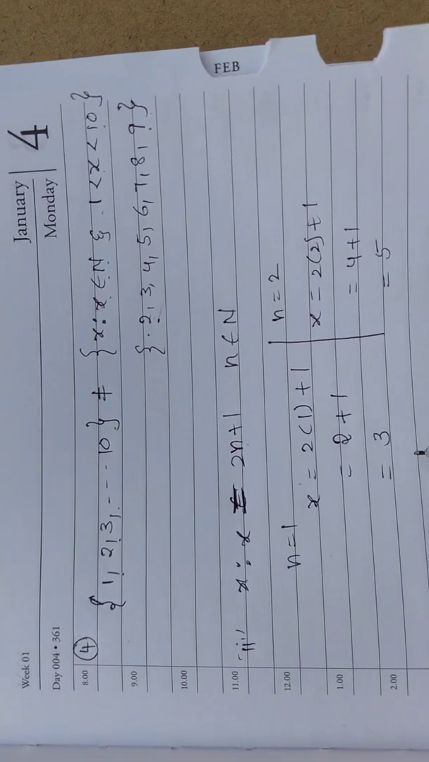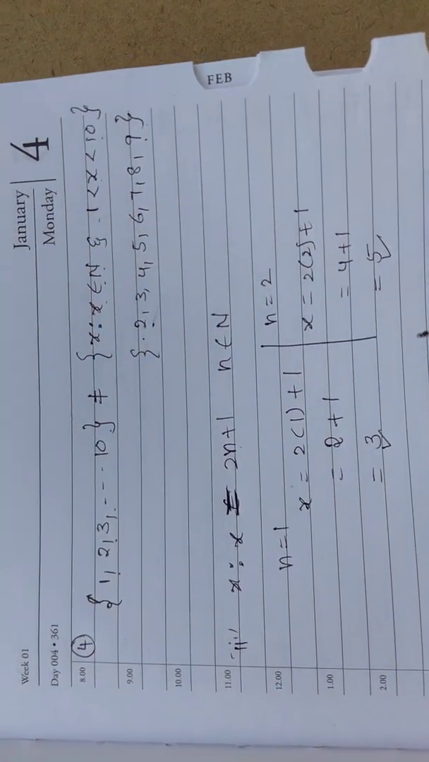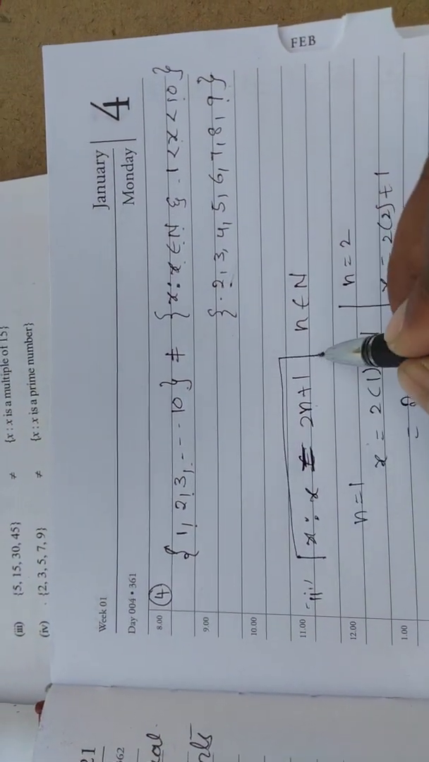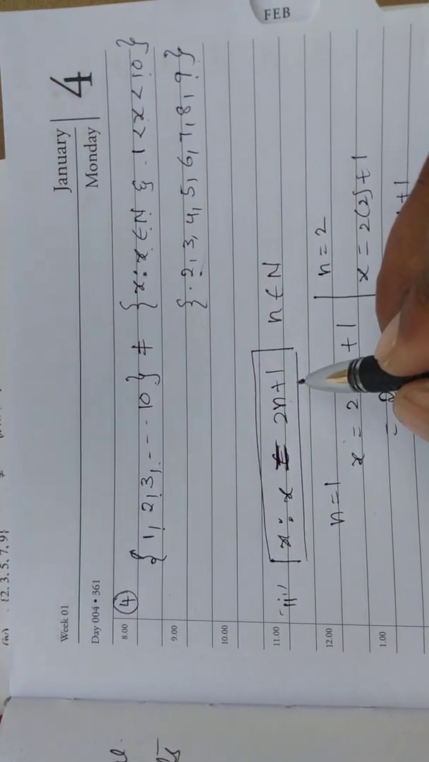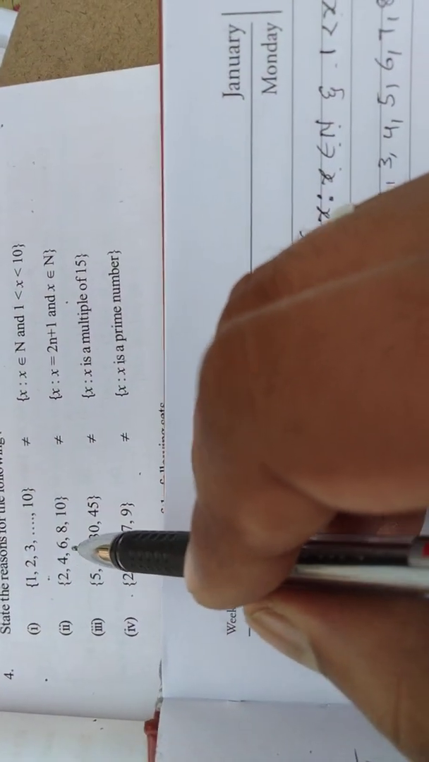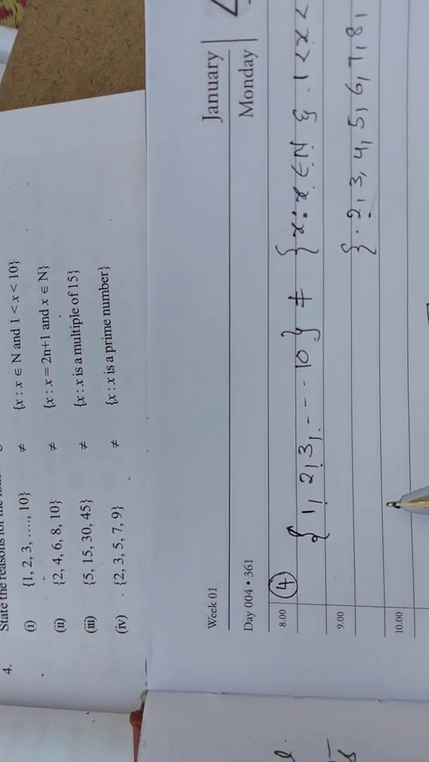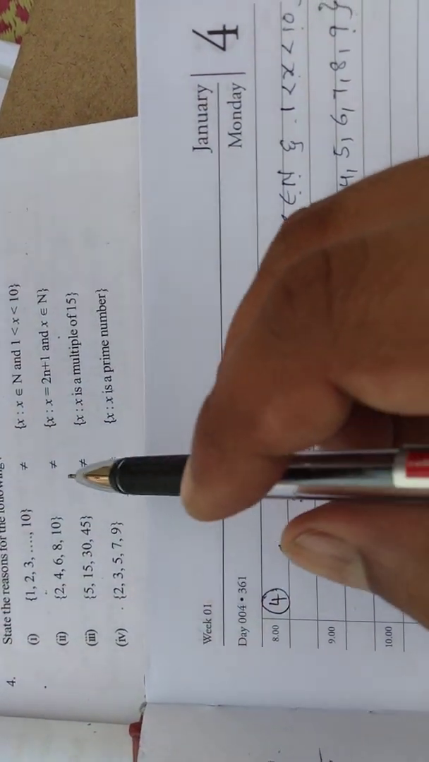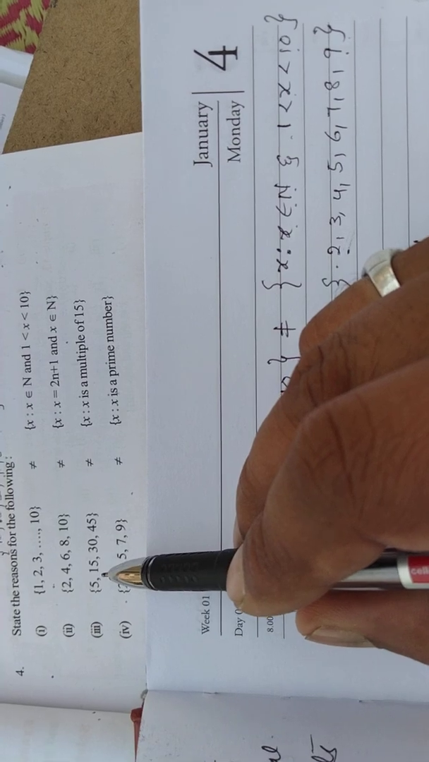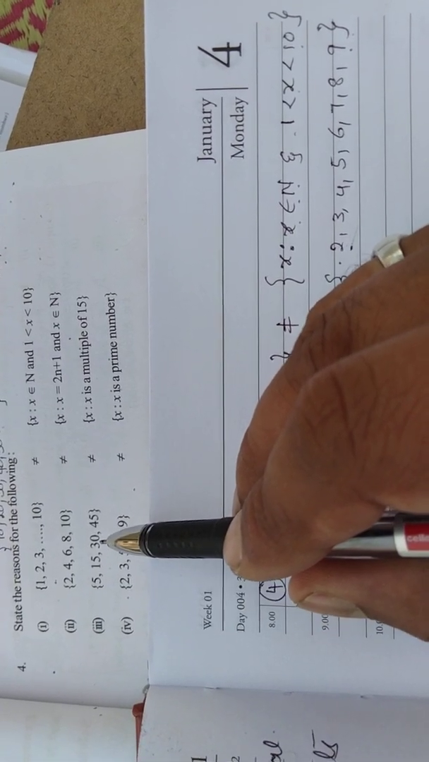What did you observe? We are getting 3, 5. I mean, they are odd numbers. Actually x equal to 2n plus 1 is the definition of odd numbers. But the elements here are 2, 4, 6, 8, 10. That's why for the second question, they are not equal. Coming to the third one, 5, 15, 30, 45.